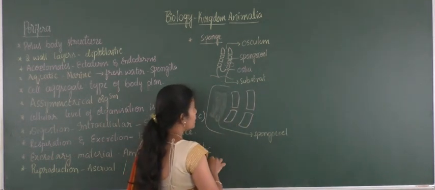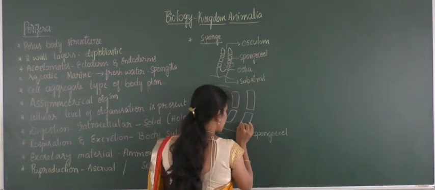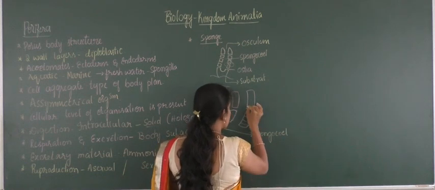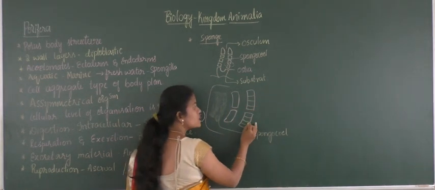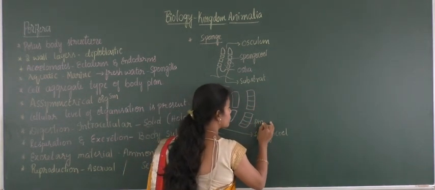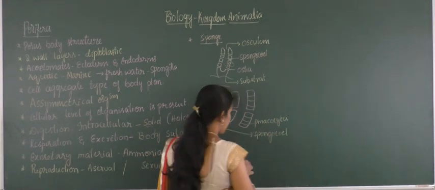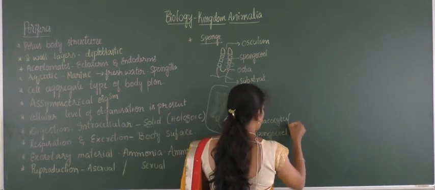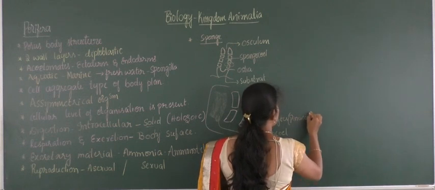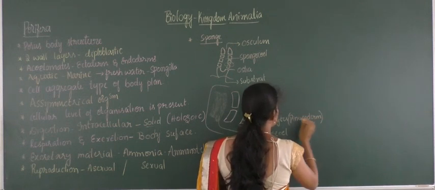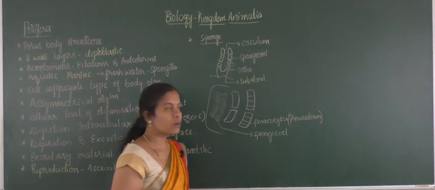Later there will be the presence of the outermost layer, made up of separate unit cells, which are called pinacocytes. The layer formed by pinacocytes is called the pinacoderm. Derm means skin. The outermost skin layer is called the pinacoderm, as it is made up of pinacocytes.